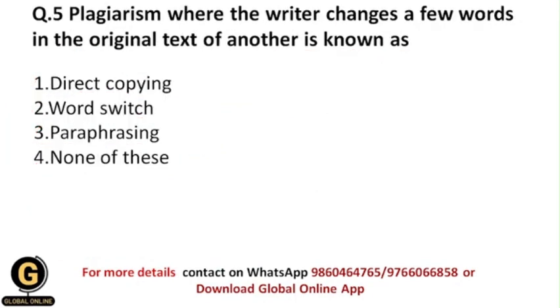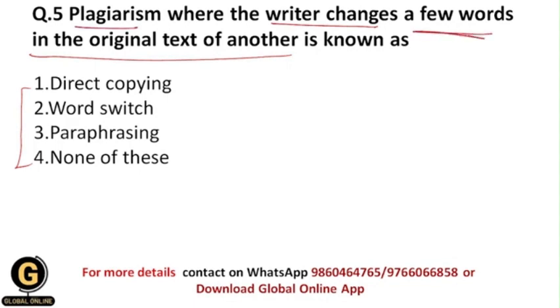Okay, now next is plagiarism, where the writer changes a few words in the original text of another, is known as. So now here they have given different types of plagiarism, but here they have mentioned a definition of a specific type of plagiarism. So in this kind of plagiarism, the writer changes a few words only in the original text of another.